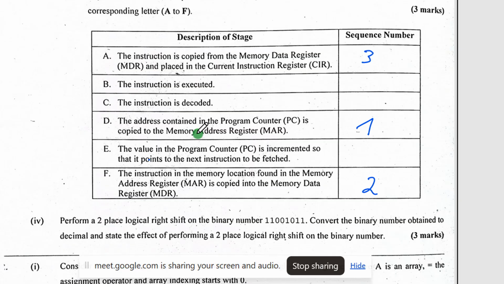Perfect. Number 4. E. The value in the program counter is incremented so that it points to the next instruction to be fetched. Very correct. Number 5. C. The instruction is decoded. Very nice. So after decoding, now what are we doing?